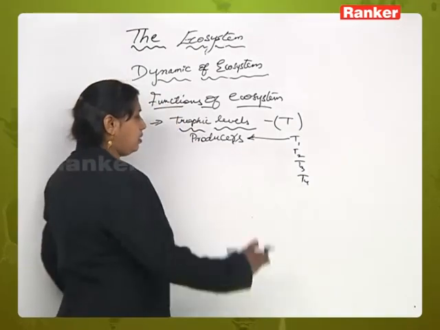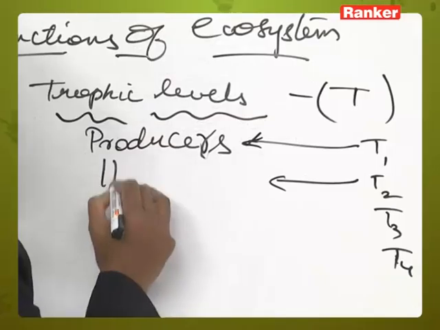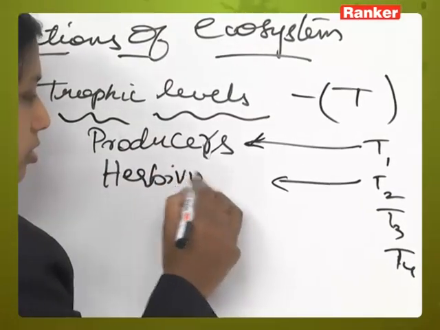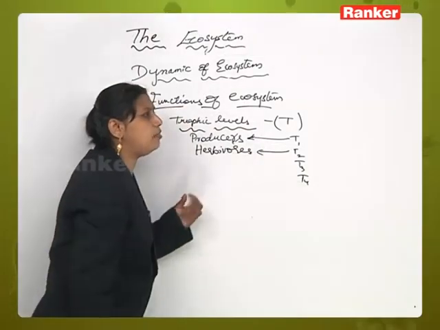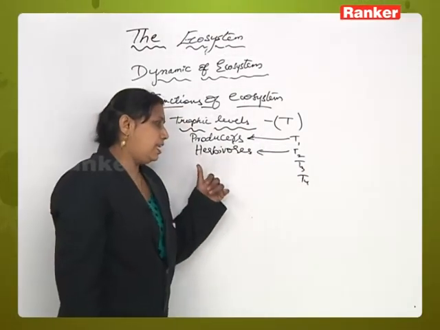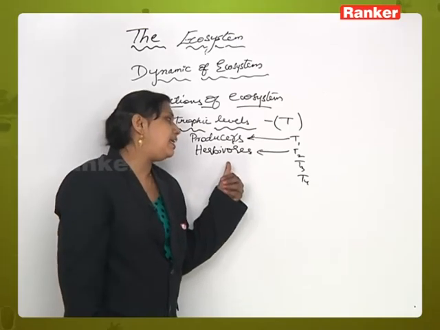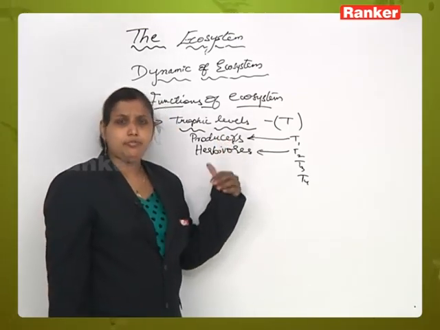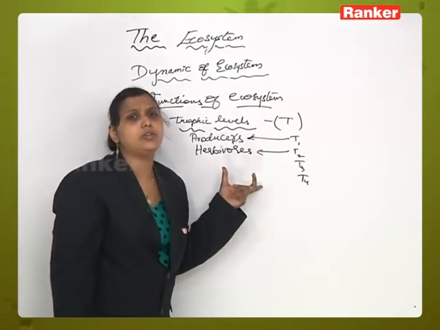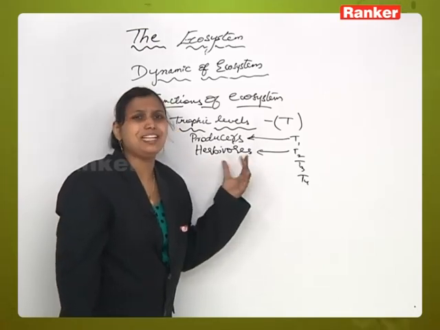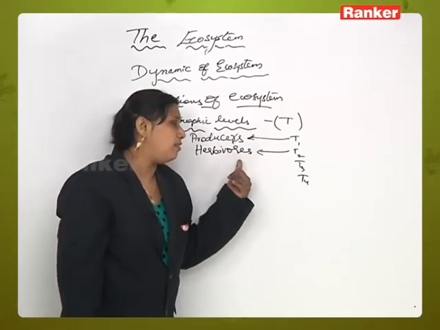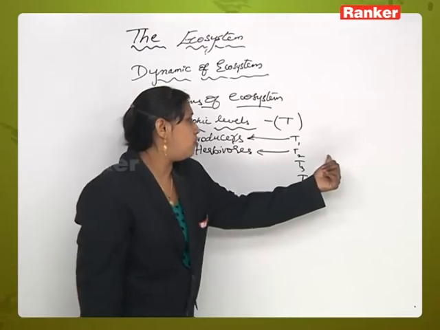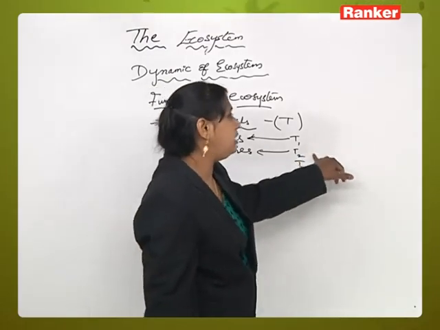Right. Next, the second one is called herbivores. Now what are herbivores? Animals which depend directly on plants for food material are called herbivorous animals. They occupy the second place in the trophic level. Those are called the herbivores, or trophic level 2, or T2 level.